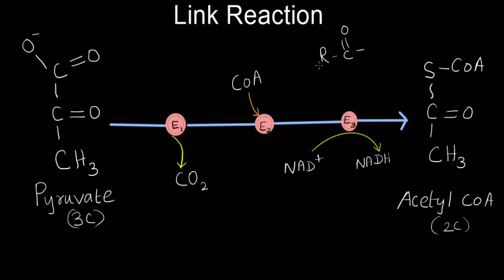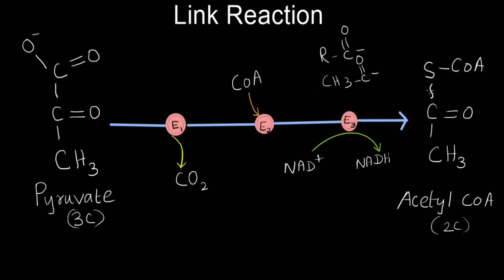This is the acyl group, where R represents an alkyl group. The acyl group that is transferred during the link reaction is an acetyl group. So, this acetyl group, after getting transferred to coenzyme A, results in the production of acetyl-CoA, which is a 2-carbon compound. In acetyl-CoA, can you see there is an acetyl group attached to the coenzyme A with the